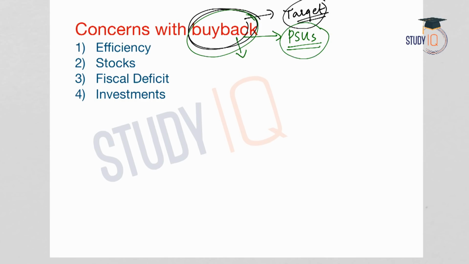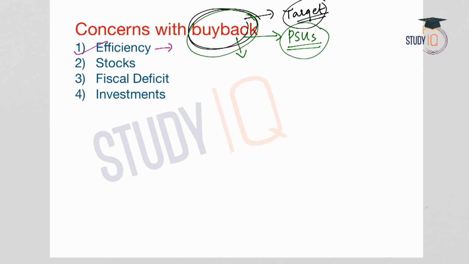The first one is efficiency. Now, the rationale of the government behind this disinvestment is to reduce the government's control over the PSUs. When the shareholding of the government comes down, this should reduce the government's control and will provide autonomy to the PSUs. And eventually, this will be transferred or passed on to the private sector.